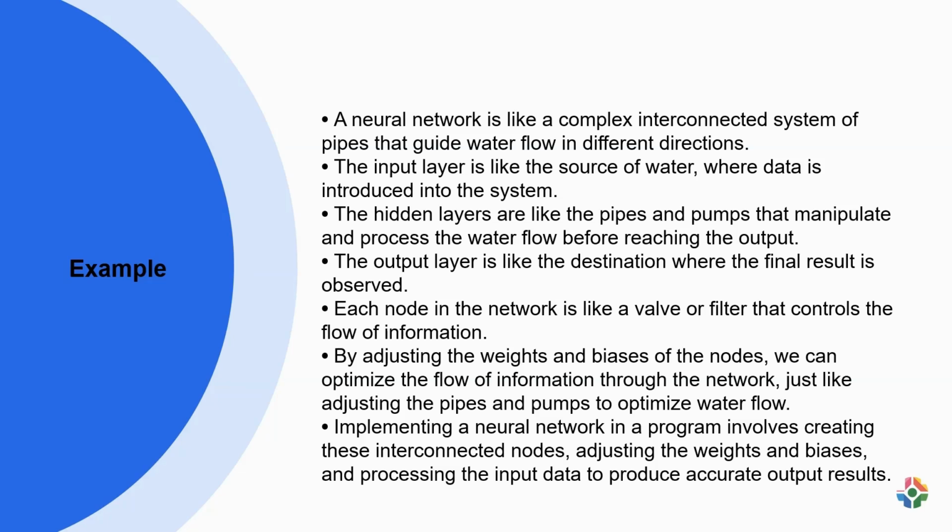By adjusting the weights and biases of the nodes, we can optimize the flow of information through the network, just like adjusting the pipes and pumps to optimize water flow. Implementing a neural network in a program involves creating these interconnected nodes, adjusting the weights and biases, and processing the input data to produce accurate output results.